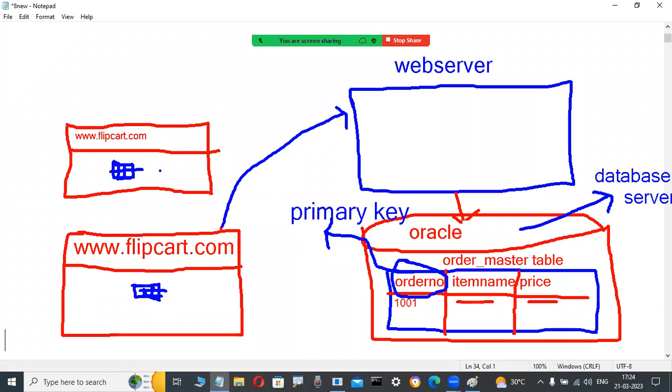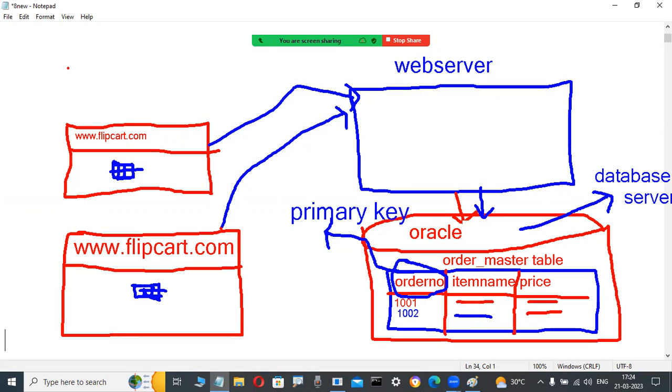For example, this browser is connected to the web server, and the web server is connected internally to the database server. Here, is the order number the same or different? Because that customer is different, a different order number is automatically generated. Maybe the same item, but the price may vary based on coupon codes or anything. So many variations depend on that.